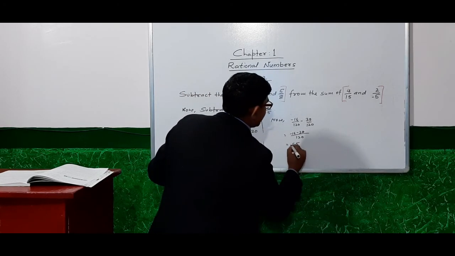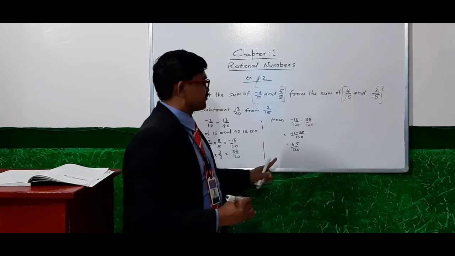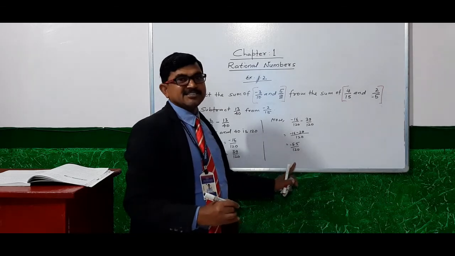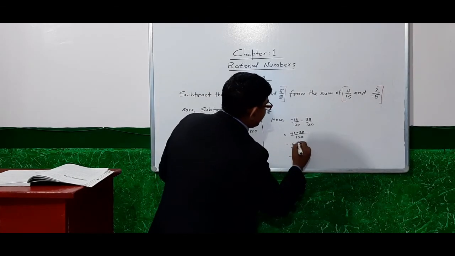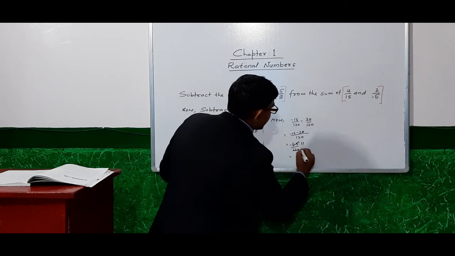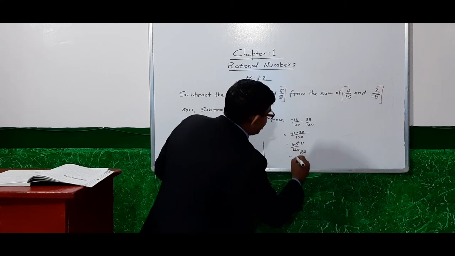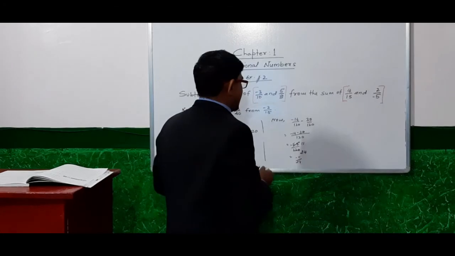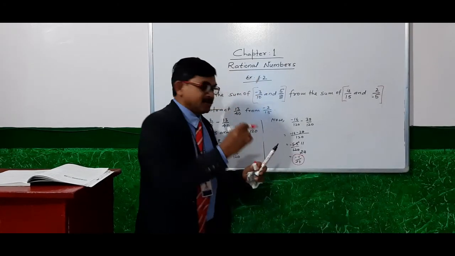Minus 55 by 120. You can change this to its simplest form. Dividing by 5: 11, 2, 10, 4, 24. So minus 11 by 24 is our answer.